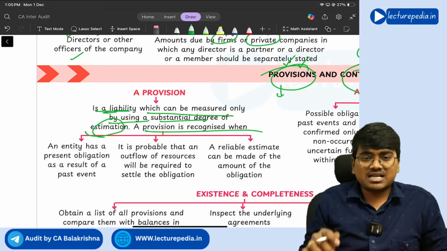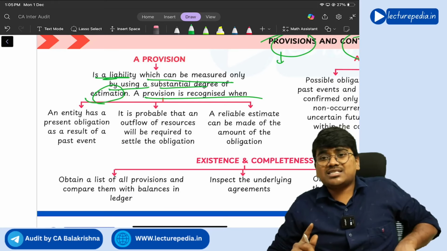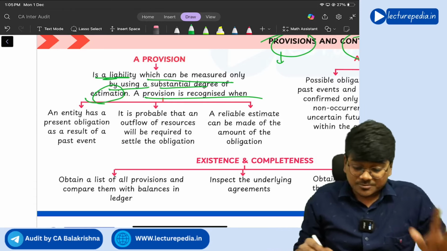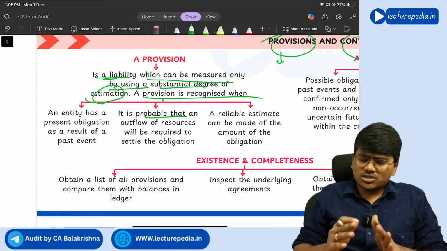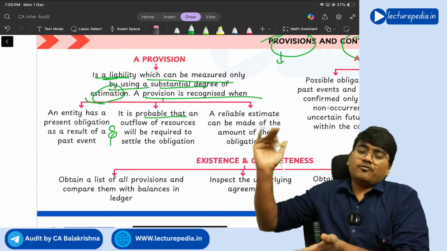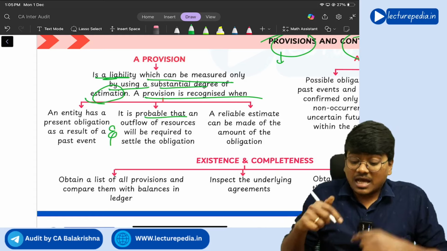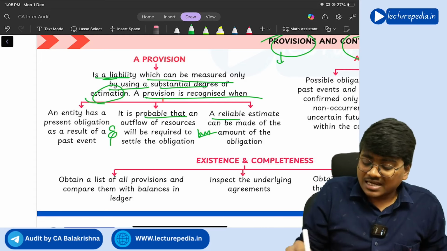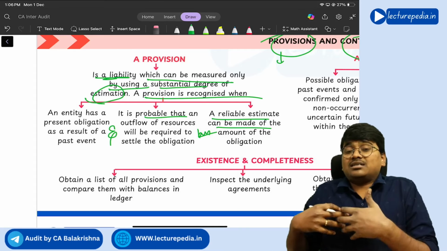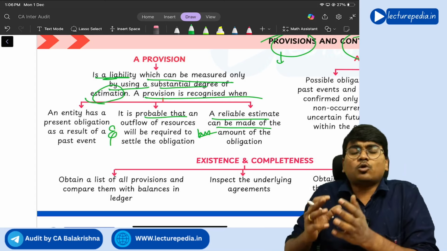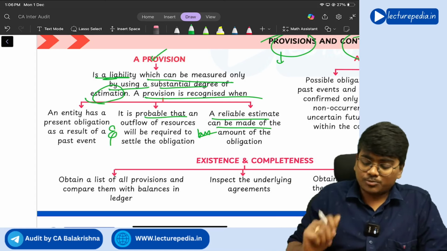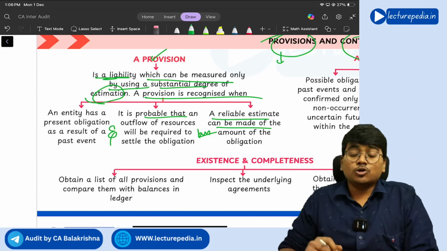A provision is recognized when the entity has a present obligation to pay the amount as a result of a past event, and it is also probable that an outflow of resources will be required, and a reliable estimation can be made of the amount of the obligation. You cannot say exactly how much, you can only make a reliable estimation. Then you will have to provide the provision. This is the recognition criteria for provision.